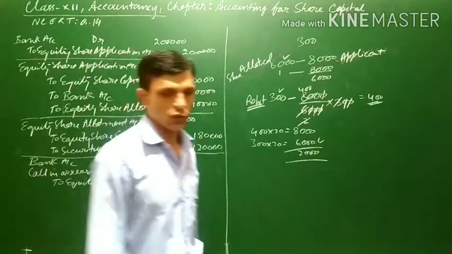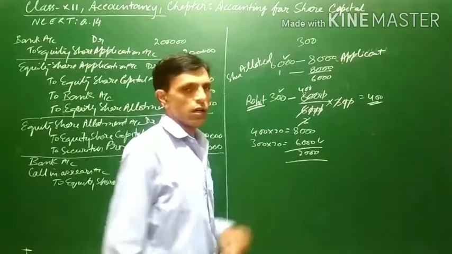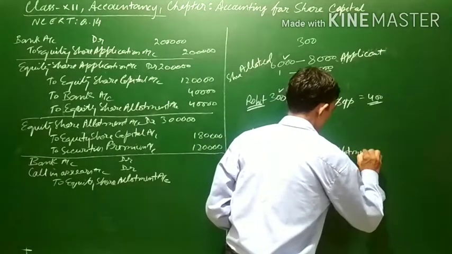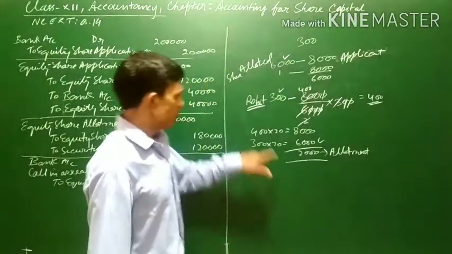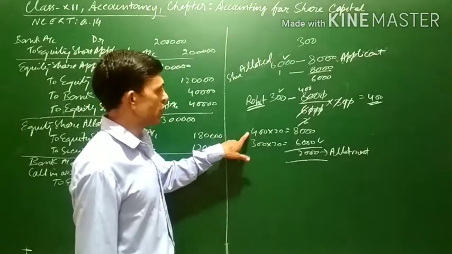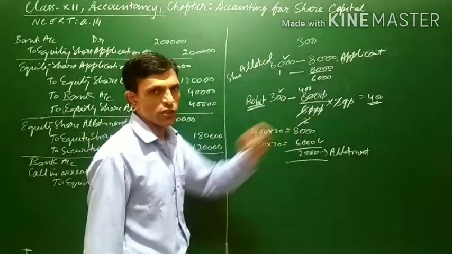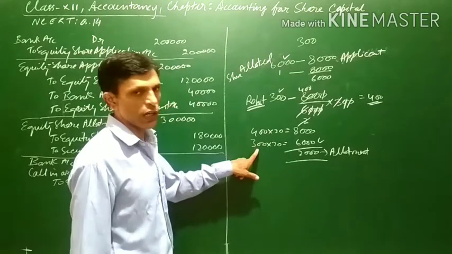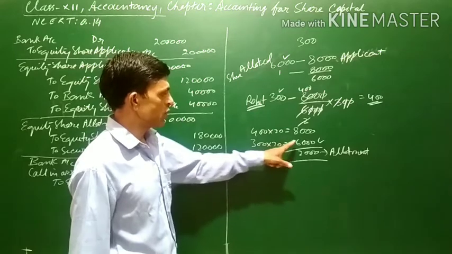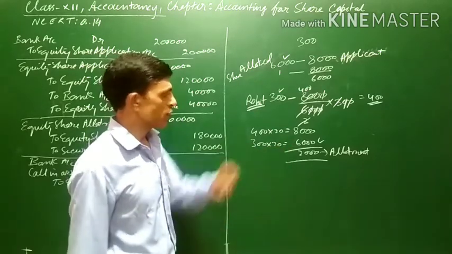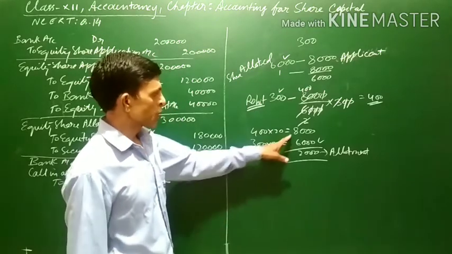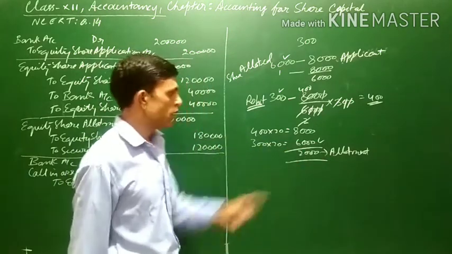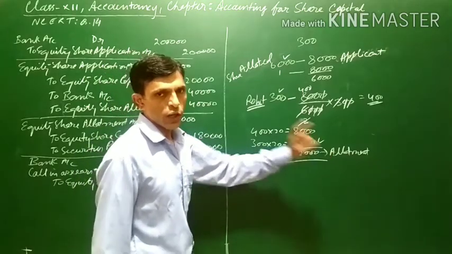This 6,000 money was used at the time of application, and Rohit's excess money of 2,000 would have been transferred to the allotment account.